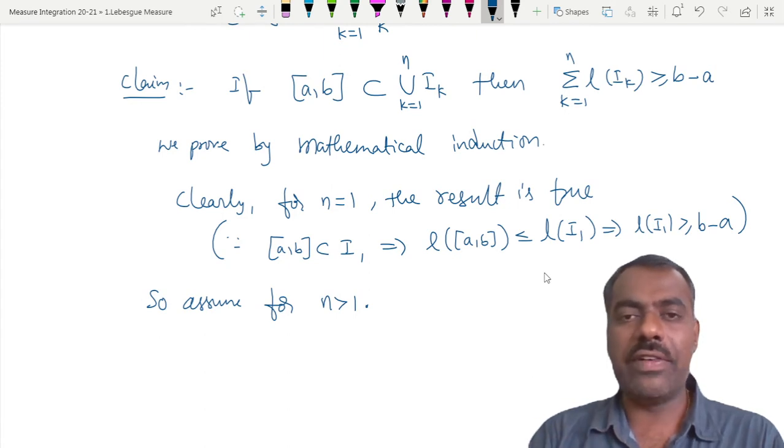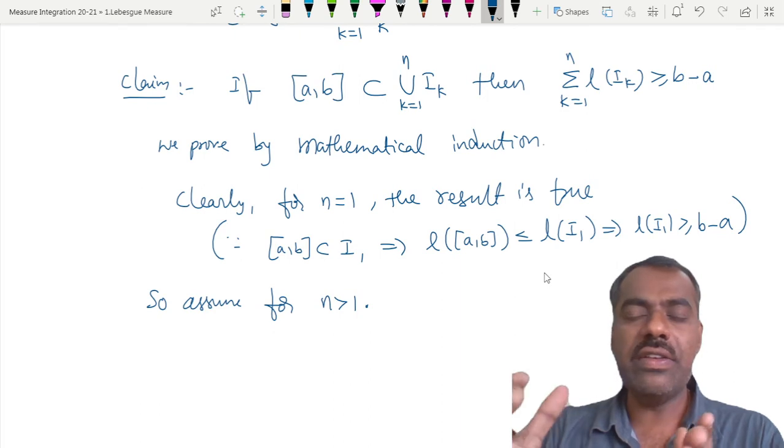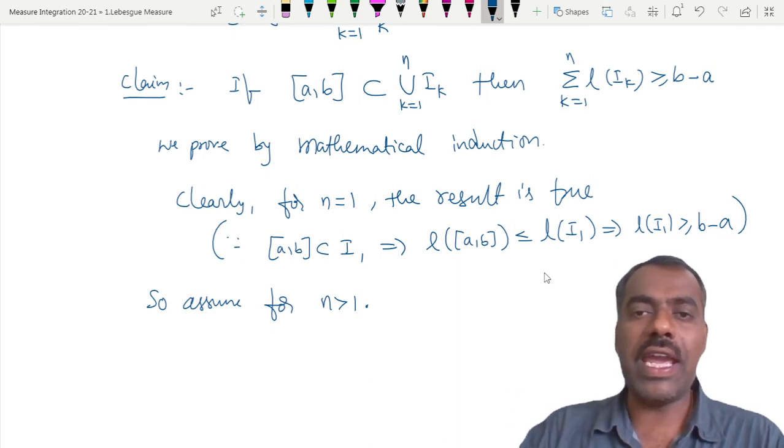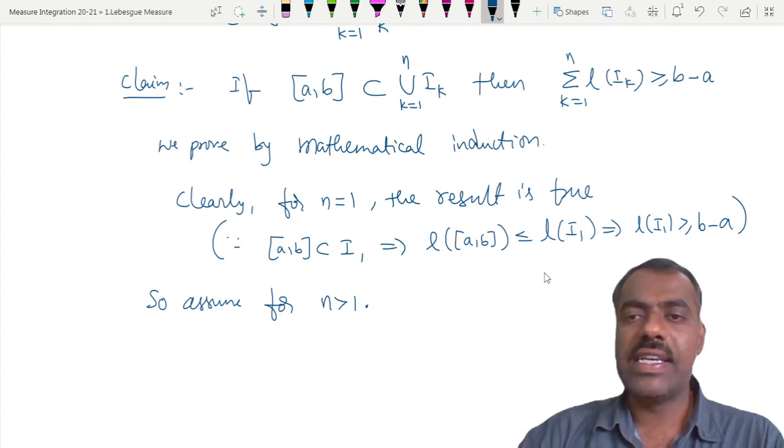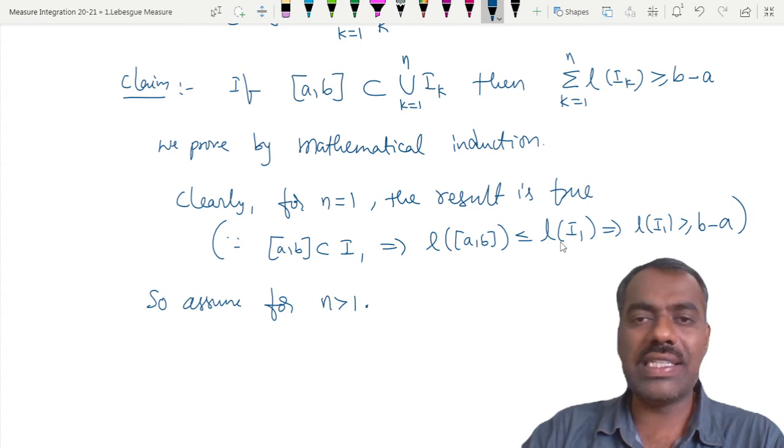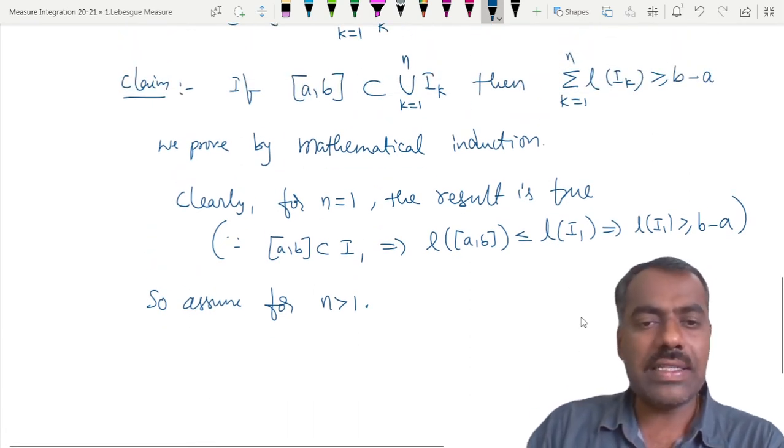Whenever some interval is contained in a union of n intervals, then the sum of their lengths is greater than or equal to the length of that interval. Is this clear? Now we will prove it for n plus 1.